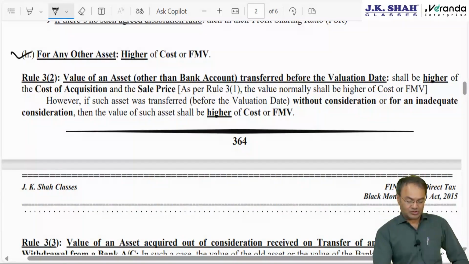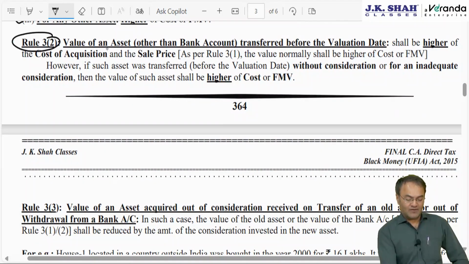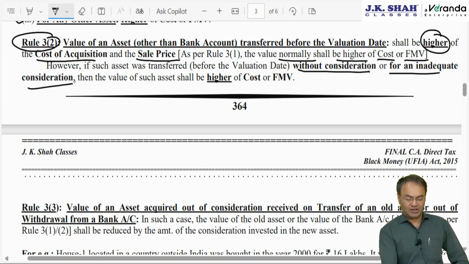Okay, this is done. Now this is rule 3, sub rule 2. Value of an asset other than bank account which is transferred before the valuation date shall be higher of the following two: higher of cost of acquisition and sale price. Normally we take higher of cost or FMV, here it will be cost or selling price. However, if the asset was transferred for inadequate consideration or without consideration, then what to do? Cost price is 10 lakh rupees.